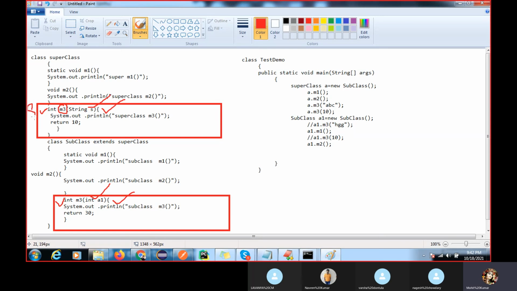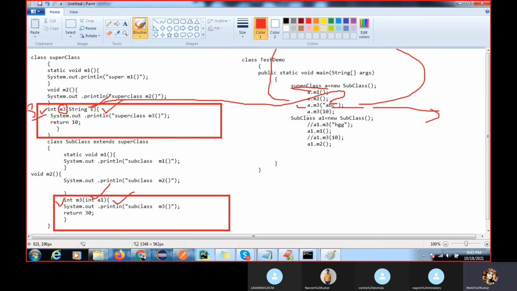Here we have a different method signature, right? If you write a string type here, it will also work. If you change the type also, no problem. Okay, when method overloading executes, first it will check which type of class you are holding. Superclass type, right? You are calling with the superclass type. And it will also check, are you passing the same parameter, a string type? Yes. So both are matching, the type is matching and the parameter is matching. So we get the output of the superclass.